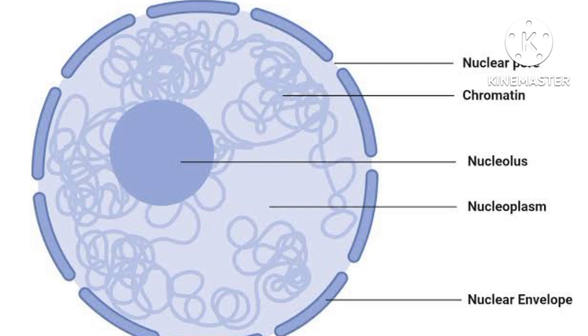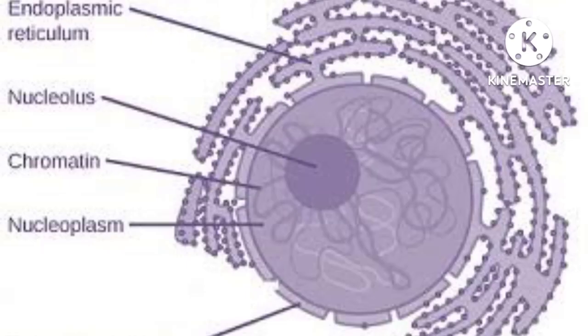Okay, inside the nuclear envelope you can see the nucleoplasm. Then in the nucleoplasm you can see the nucleolus as well as the chromatin threads. I hope the picture is clear to you.